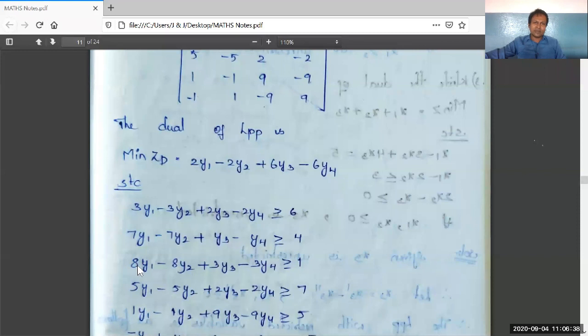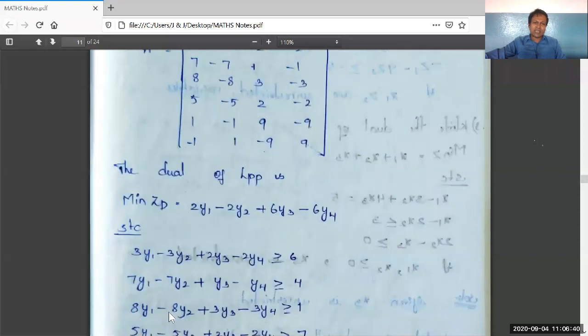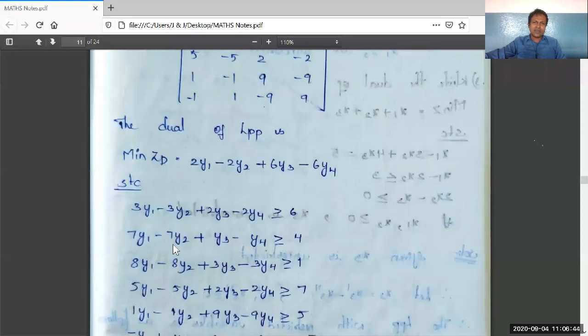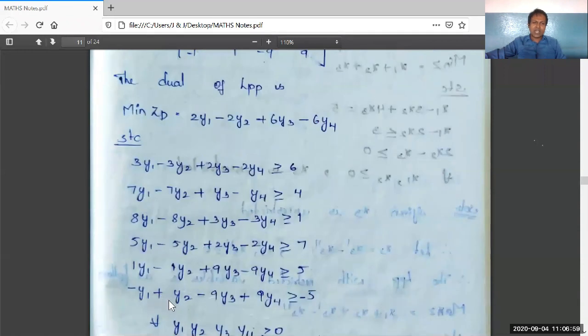The third constraint: 8y1 minus 8y2 plus 3y3 minus 3y4. The fourth constraint: 5y1 minus 5y2 plus 2y3 minus 2y4. The fifth constraint: 1y1 minus 1y2 plus 9y3 minus 9y4. The last constraint: 1y1 plus 1y2 minus 9y3 plus 9y4.